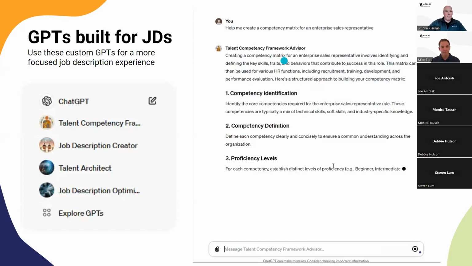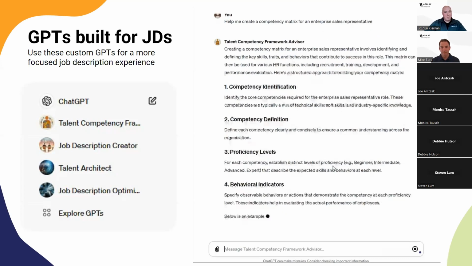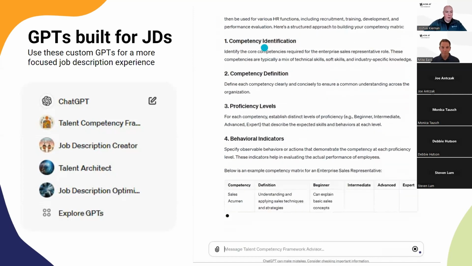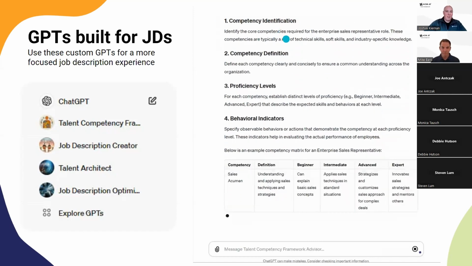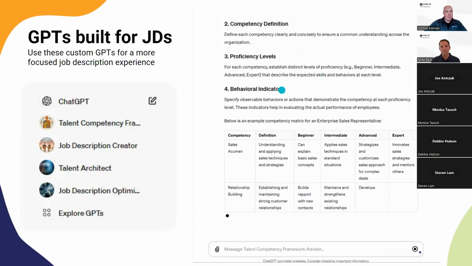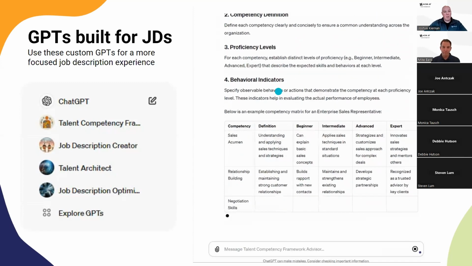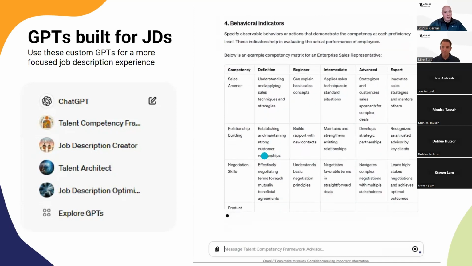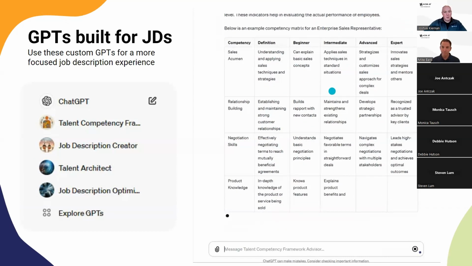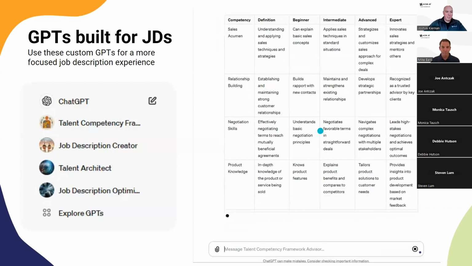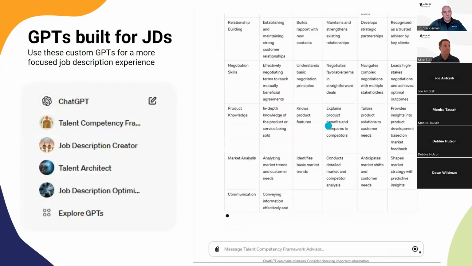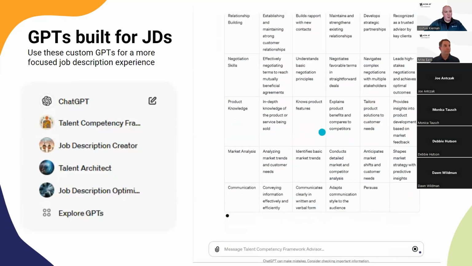This was designed to help organizations develop a competency framework and competency matrices. As you see here, I've asked it just to develop one for me for a sales representative, and it's providing me a step-by-step process on how to actually develop that matrix, and then giving me a sample. As mentioned earlier, we don't want to use this verbatim. This is just an example, but it does give you a good framework to get started with that project. This was configured by somebody who added data to ChatGPT to make this possible.